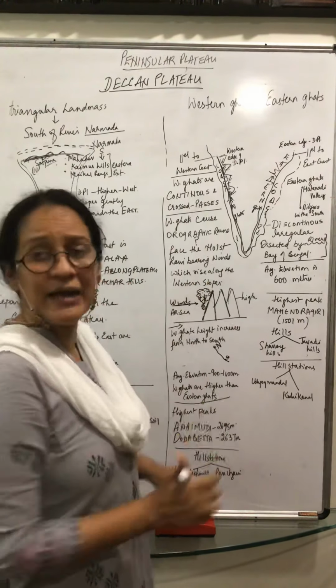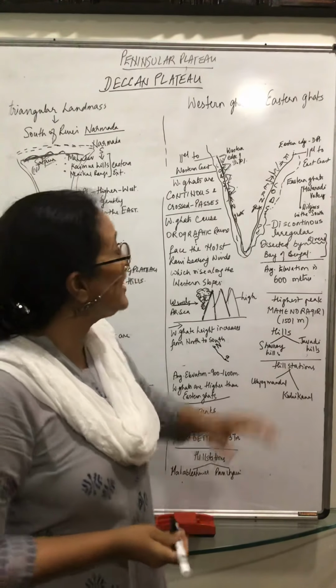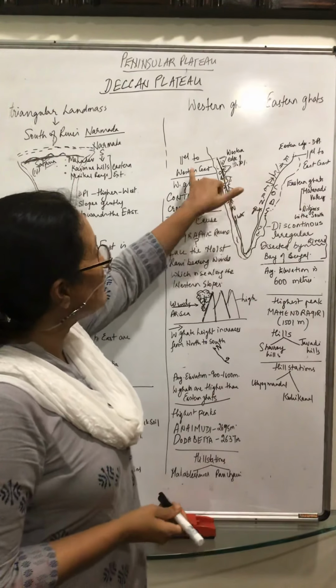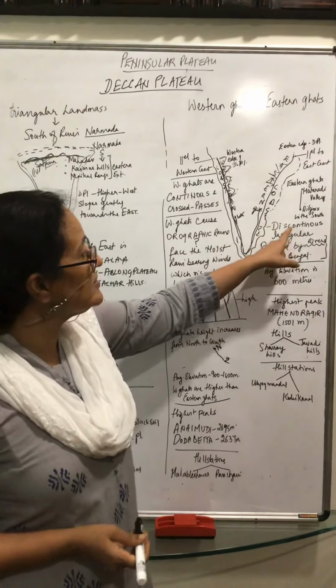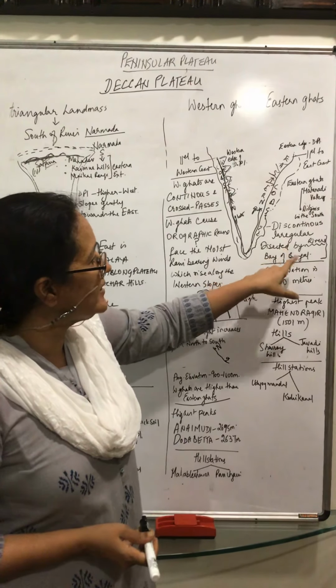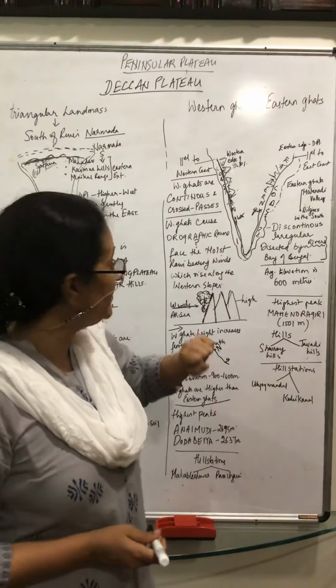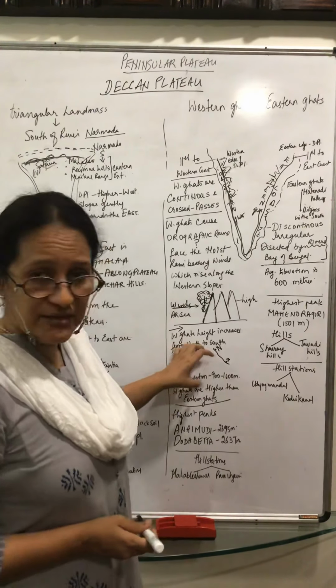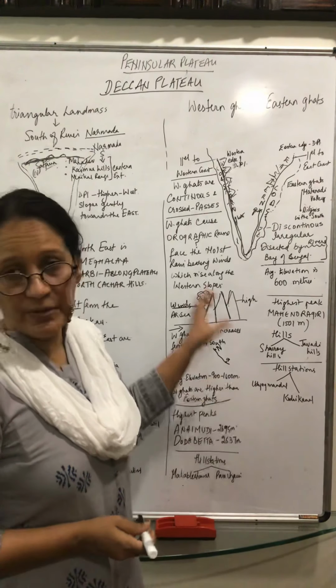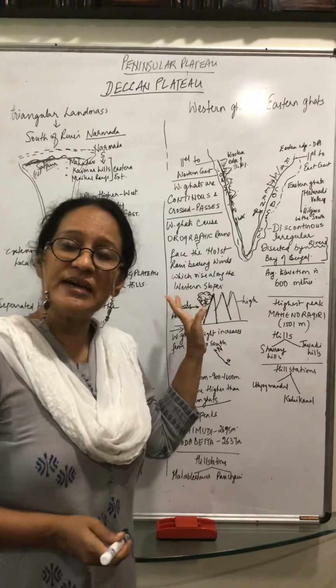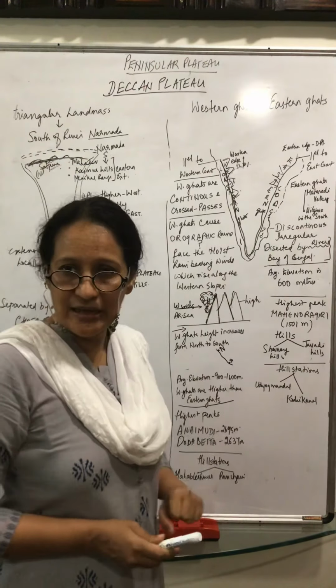So for the Western Ghats and Eastern Ghats, first describe the location, edge and parallel. Then continuous, crossed by passes. This is discontinuous, irregular, dissected, and the rivers go and join the Bay of Bengal. Then you can talk about their height, their peaks, the hill stations and about these rains. So this covers your Western and Eastern Ghats.